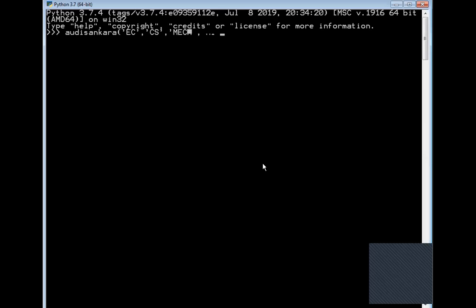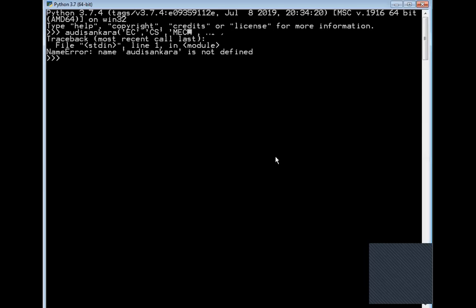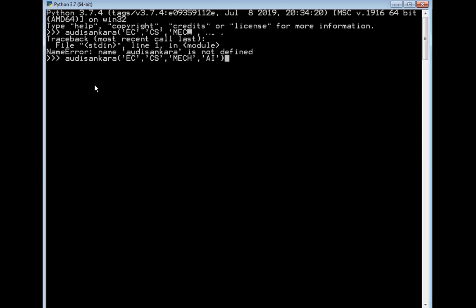Now what will happen? Here you can notice that the name is not yet defined. So why is this going to be specified here? I have specified the tuple name as Adi Shankara, but why is the tuple not given as an output, right?